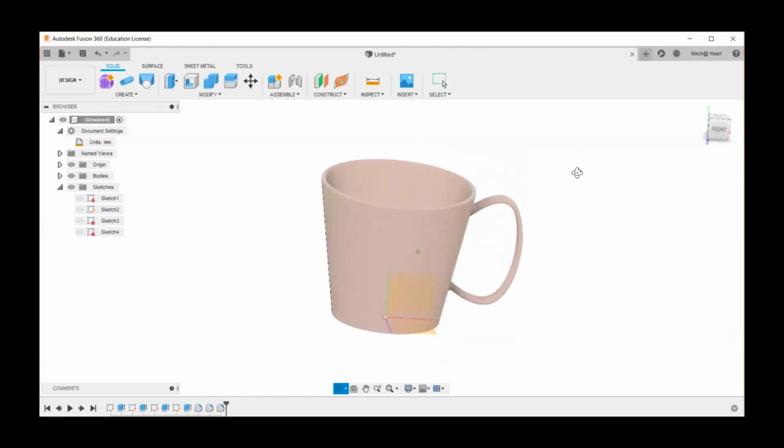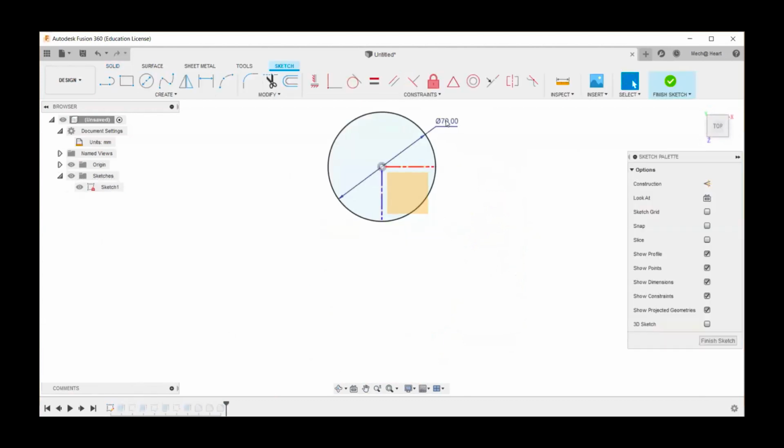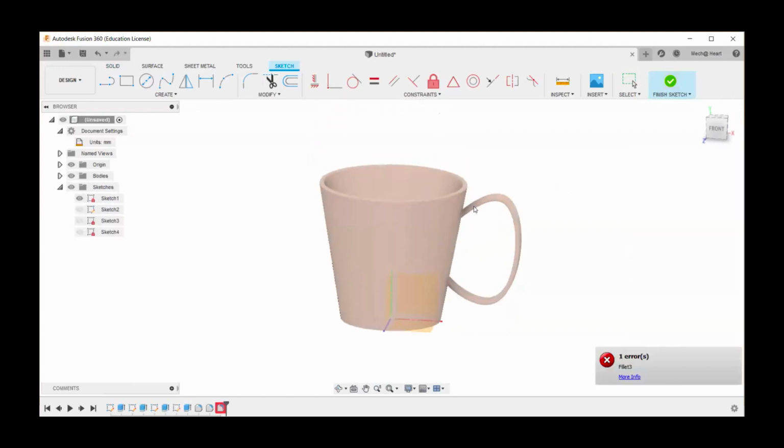So if you feel that this doesn't resemble, you still have time and I can alter this, right? Starting from the starting sketch itself, I can give this as 65 and you can see everything changes. Sometimes it can even crash, let me tell you, because you need to alter everything accordingly.